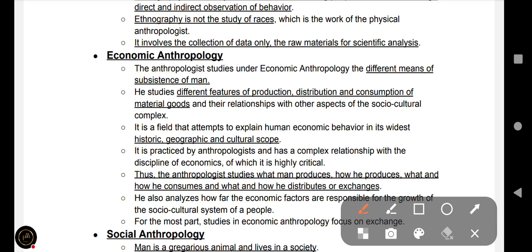Whereas ethnology studies the findings of the resources other than data.